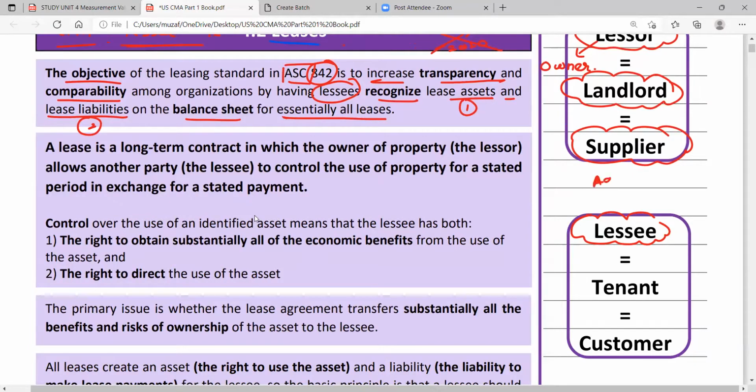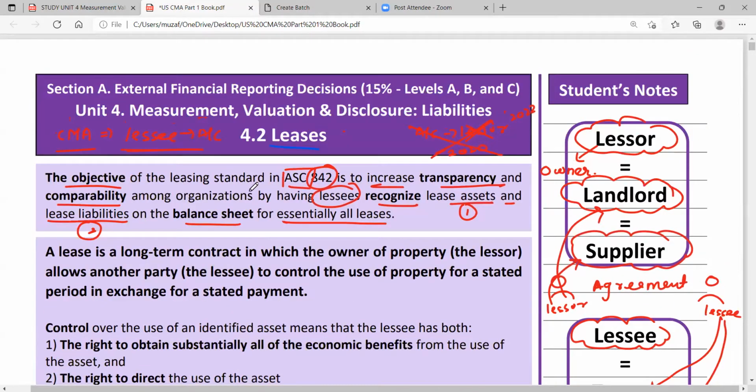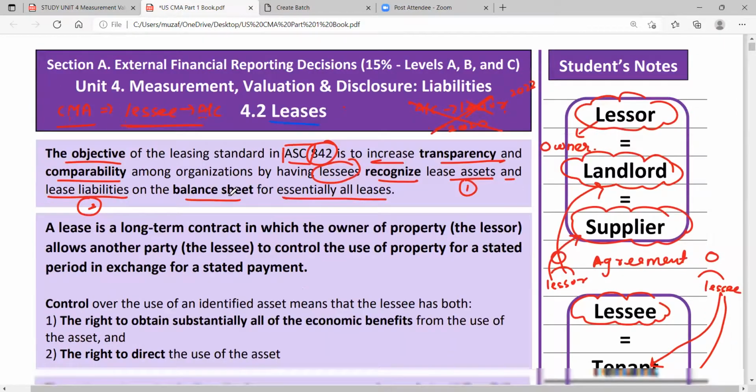So there is an agreement between the lessor and the lessee. One person is the lessor and the other party is the lessee. The lessor is a landlord, the lessee is a tenant; the lessor is a supplier, and the lessee is a customer. So the opposite of supplier is customer, the opposite of landlord is tenant, the opposite of lessor is lessee. Got it? These are a few terms that you should understand.